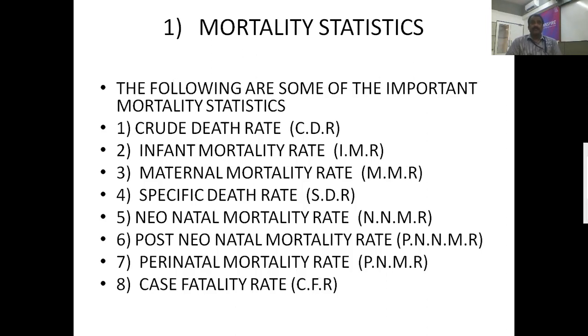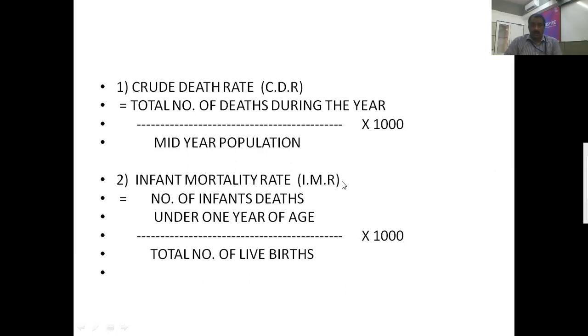So the first one is crude death rate. How to find out the crude death rate? Crude death rate is called CDR. The total number of deaths during the year divided by the mid-year population in that particular year, into 1000, and we are going to get the crude death rate.